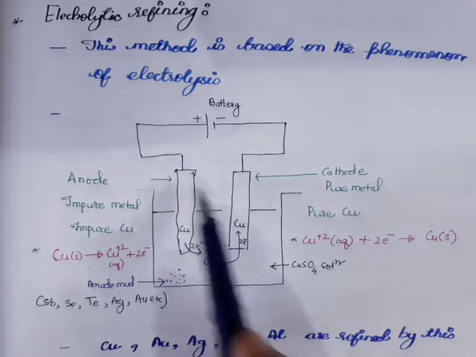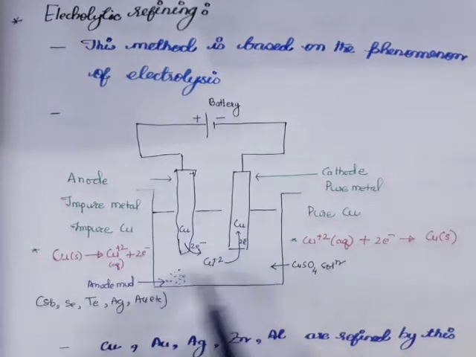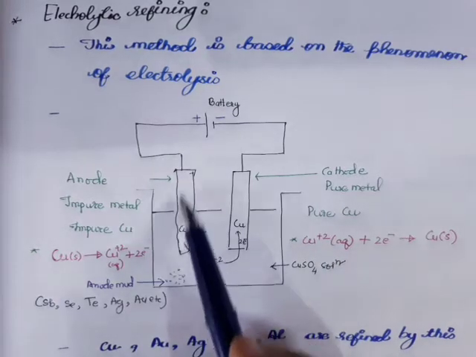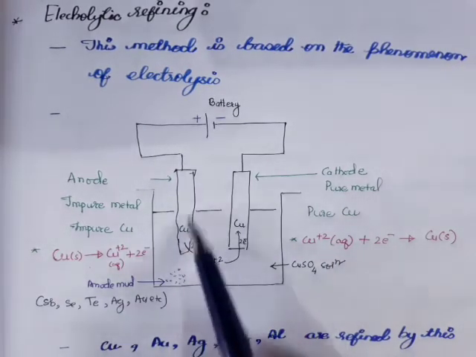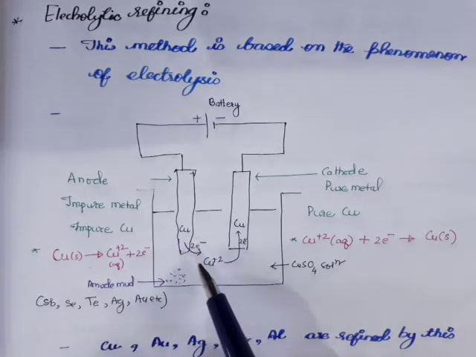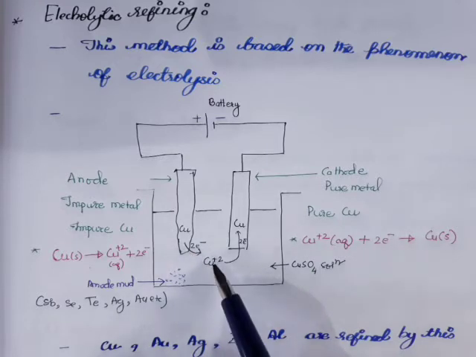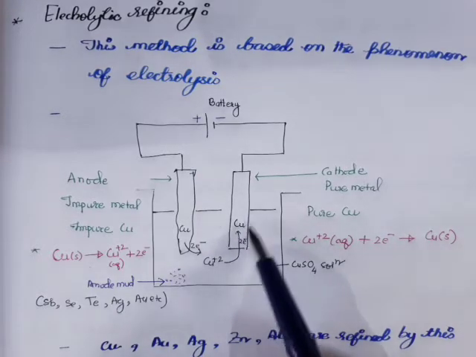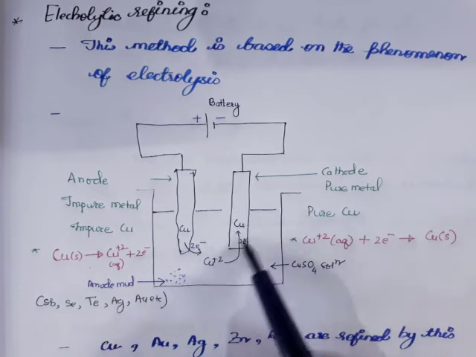Now when electricity is passed through this electrolyte, the copper at the anode will get oxidized to copper ion, which will go into the solution after losing 2 electrons, and this copper ion will migrate toward the cathode, where it will get reduced after gaining 2 electrons and will get deposited on the cathode surface.